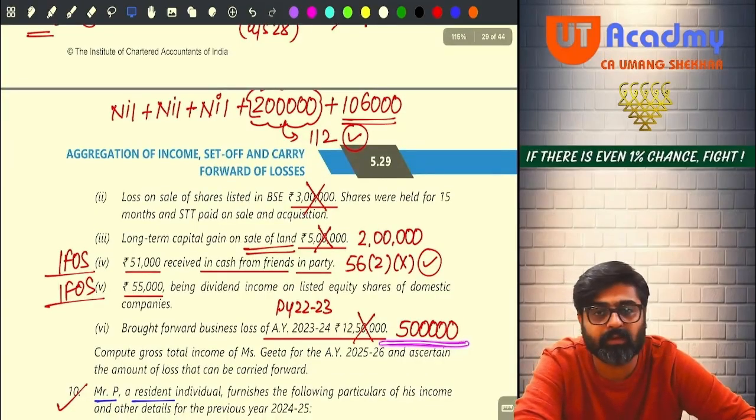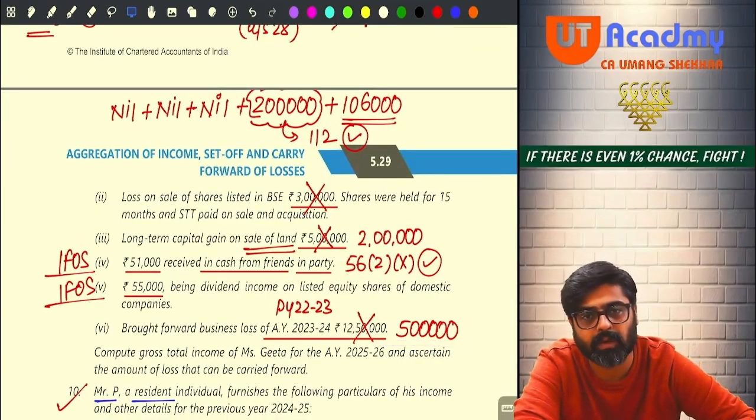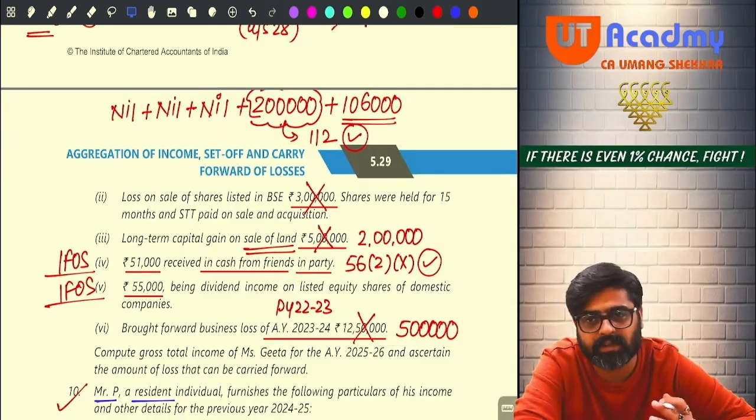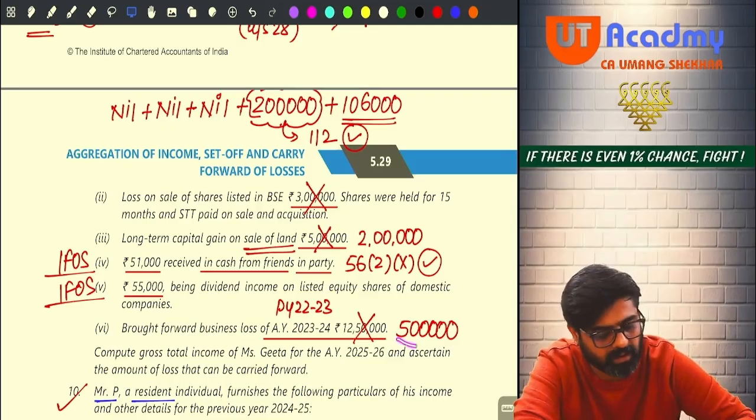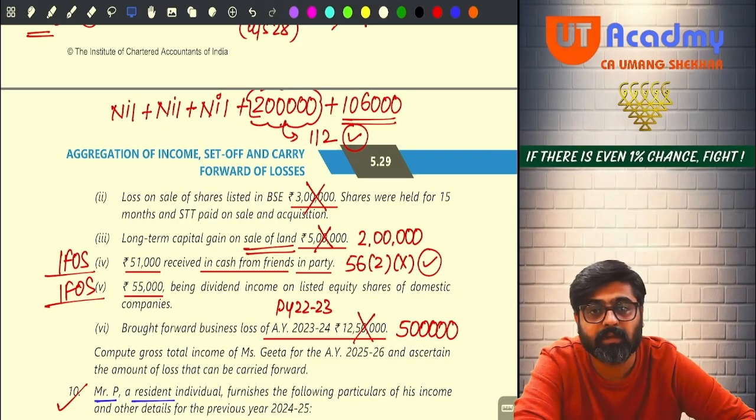Now this 5 lakh rupees of loss, business loss, which you have brought forward, this cannot be set off against any other income during this year. It will be set off only against business income. Do you have any other business income now? No. So this entire 5 lakhs will be now carried forward as per section 72 in the next year, and the next year will be the third year in which it will be carried forward.